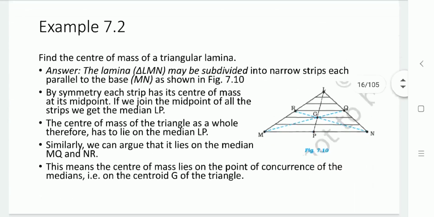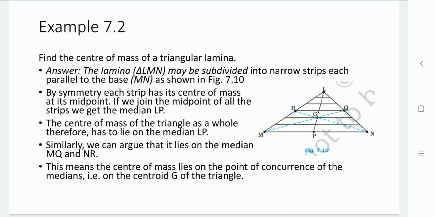Likewise, let us take another example. Find the center of mass of a triangular lamina. So here the lamina is the triangle LMN, divided into narrow strips, as we can see in the diagram, that are parallel to the base MN.